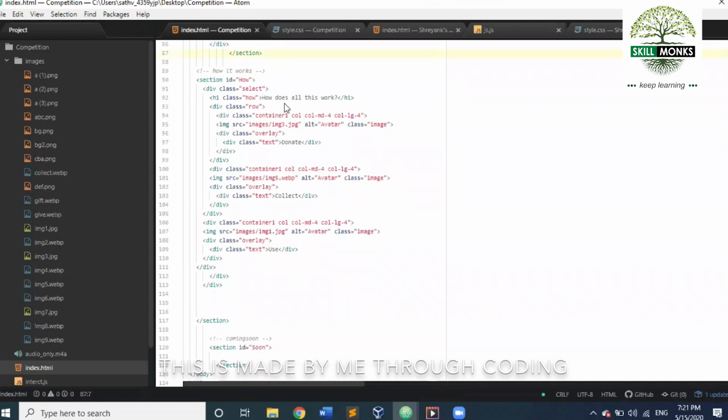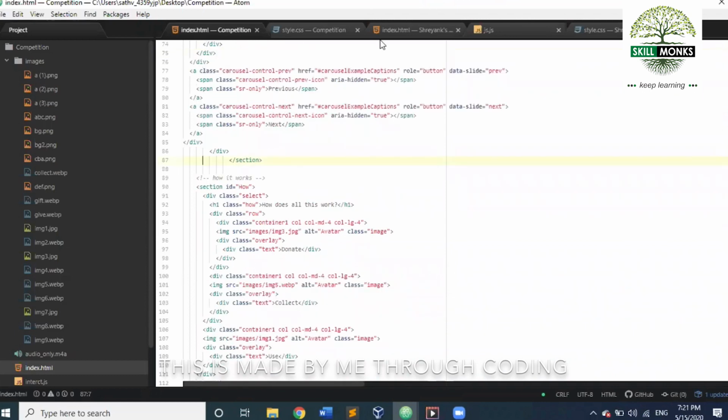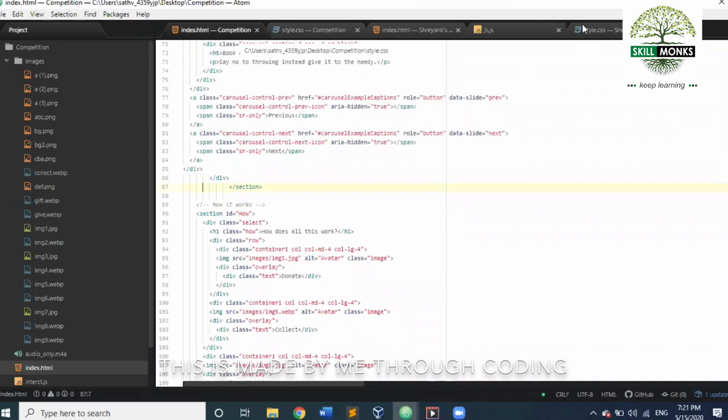Just have a look at the codes. I have index, I have styles, I have index, and again JavaScript and so on. Now let me just show you the websites.